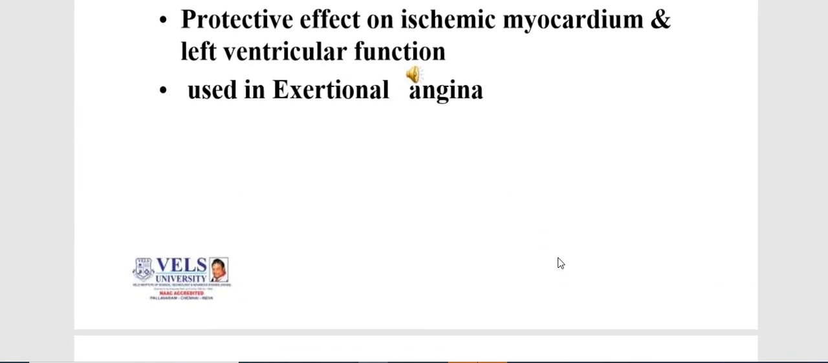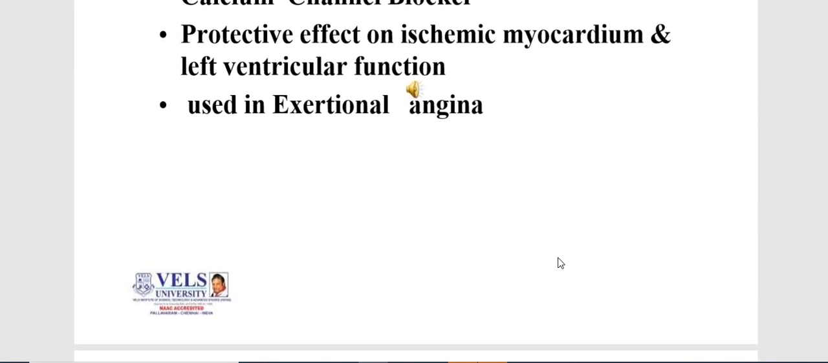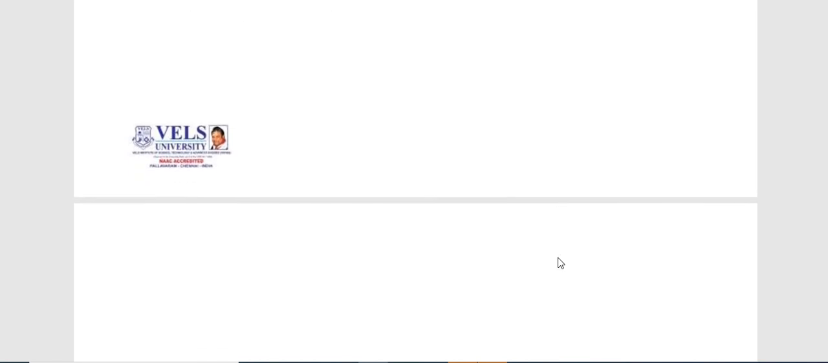So this is all about the basics of anti-anginal drug classification, mechanism, its uses and side effects.